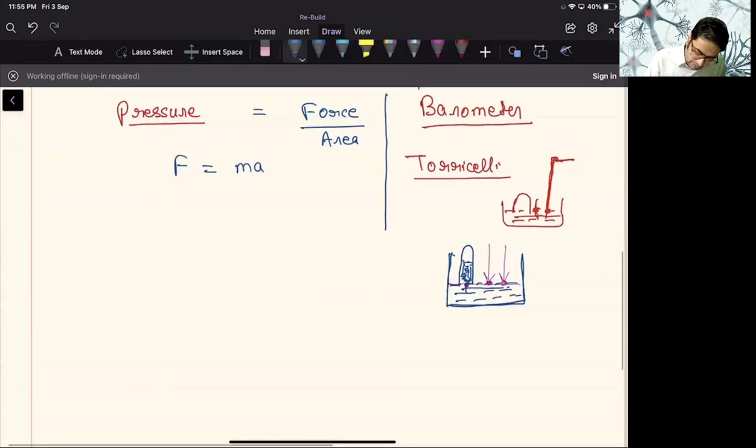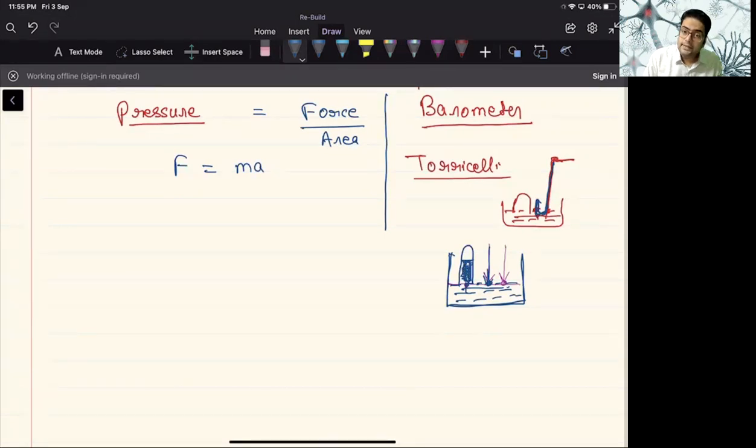Because there is a pressure, the atmospheric pressure, that is applied directly on this level. When the pressure because of this liquid column and the pressure exerted by the atmosphere become equal, this tube will have this much height.